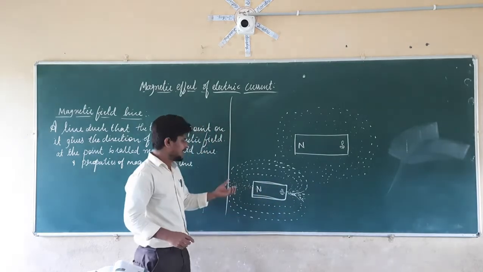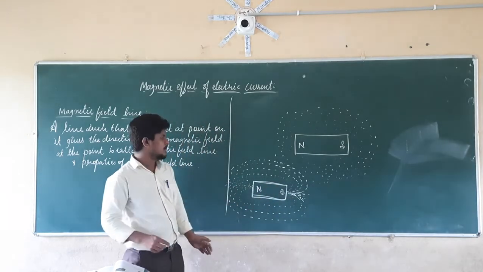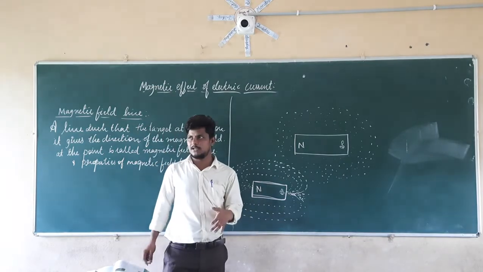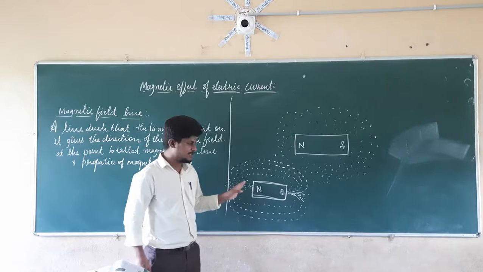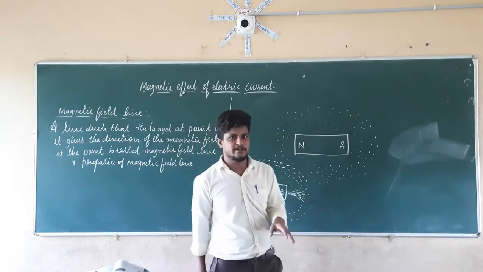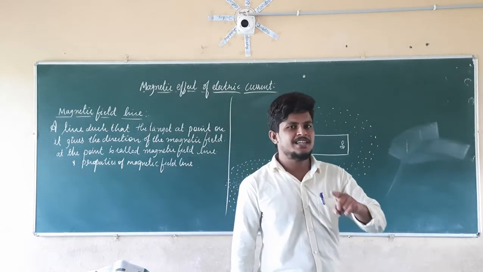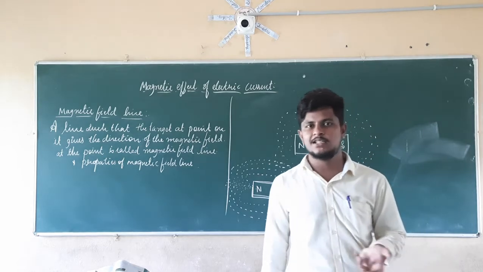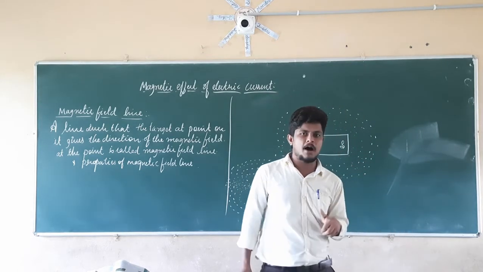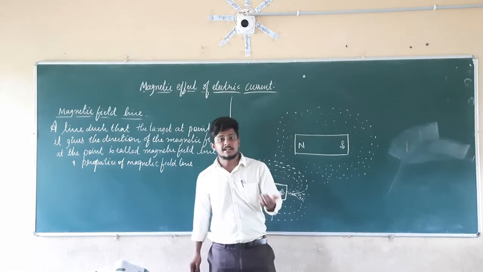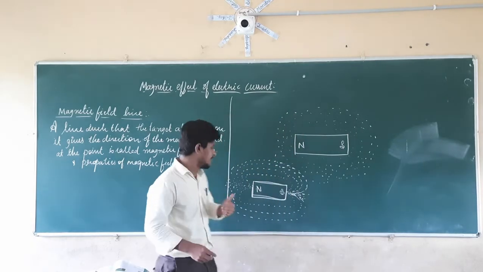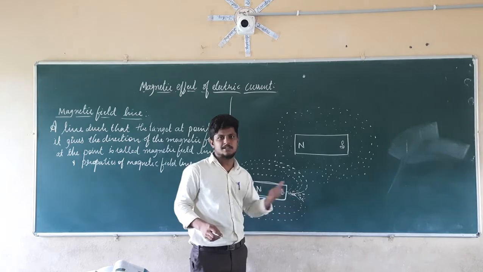At the pole there will be more magnetic field. Apart from the pole, there will be less magnetic field. Is it possible to show the direction of the magnetic field here by using this? No, it is not possible. But we know that one thing is there to show the direction. That thing is nothing but what? Magnetic compass, which is used for the identification of the direction. So that compass can be used for the identification of the direction in this case also.